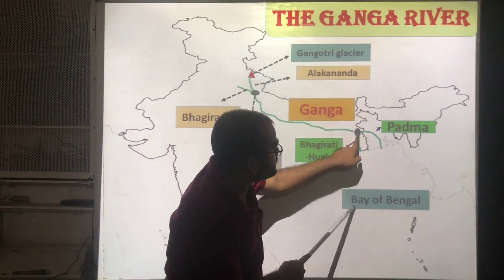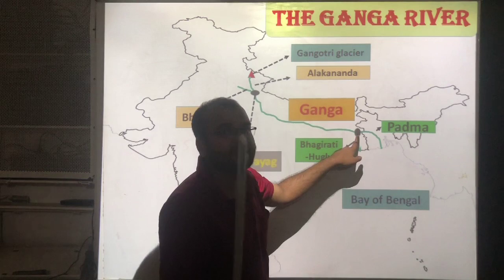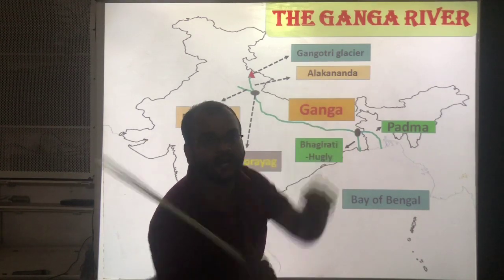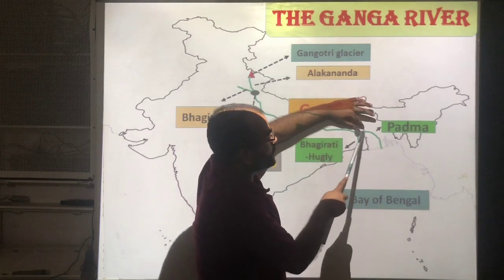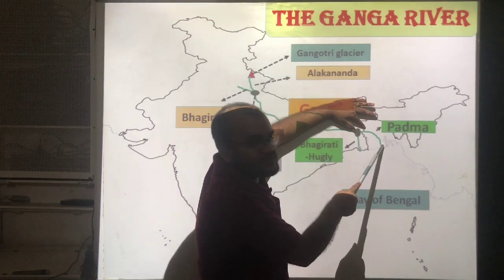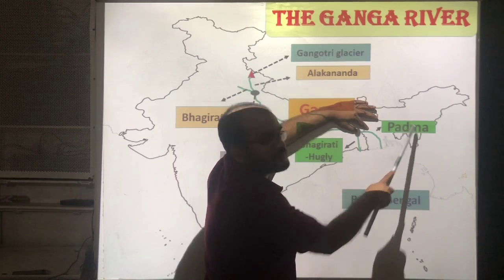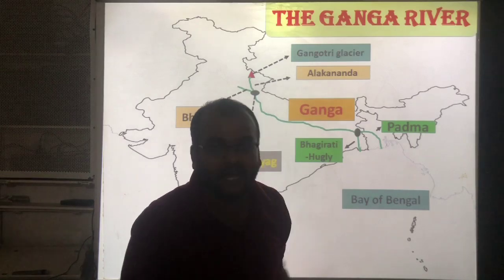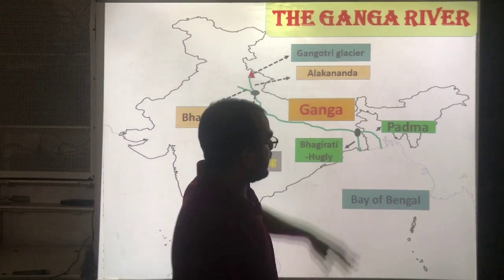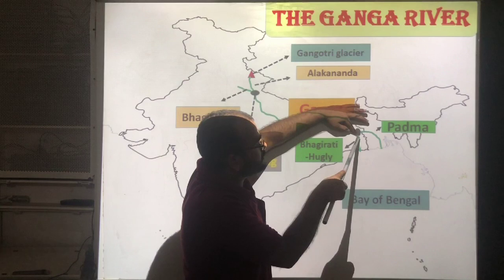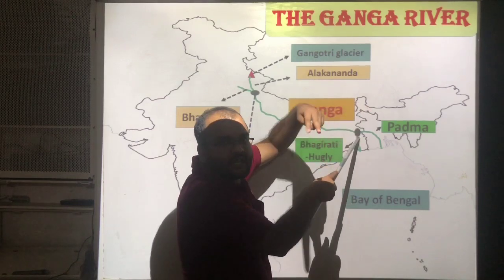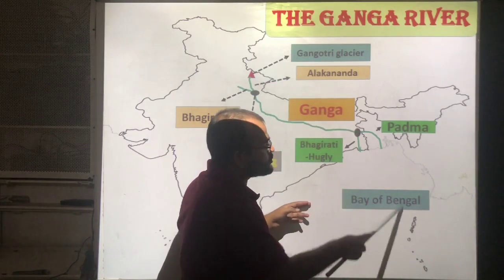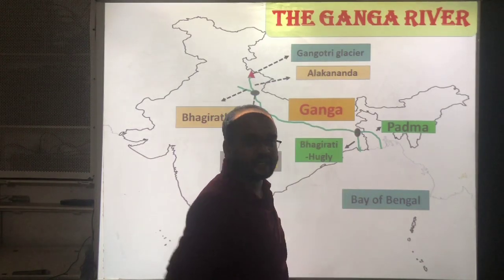This place is Farakka. At this Farakka, the Ganga river will split into two parts. One part flows through Bangladesh. That part name is Padma. In Bangladesh the Ganga river is called Padma, and in West Bengal the other stream flows towards the south and finally joins the Bay of Bengal.